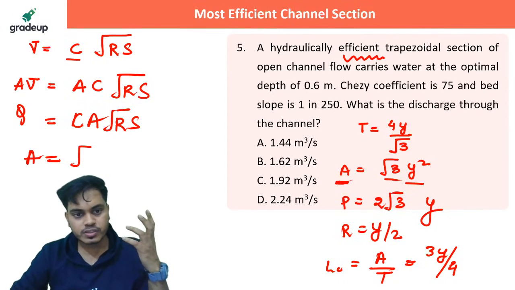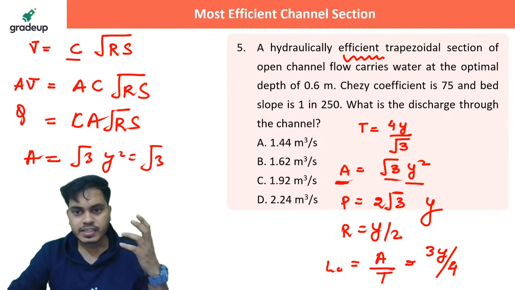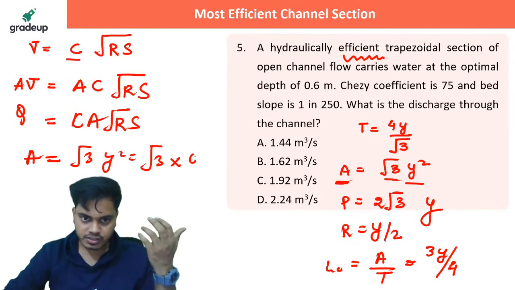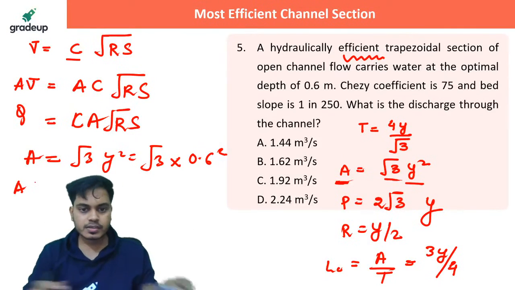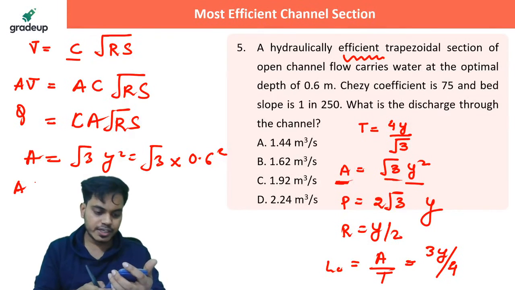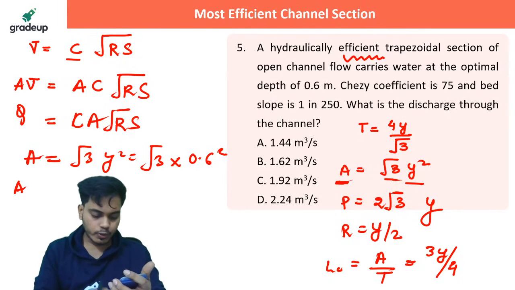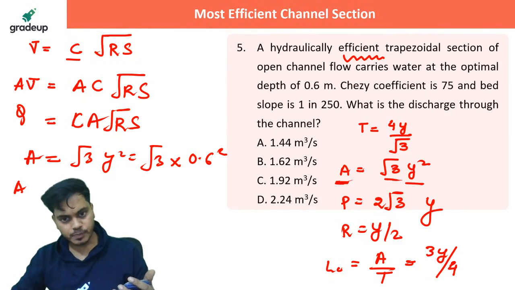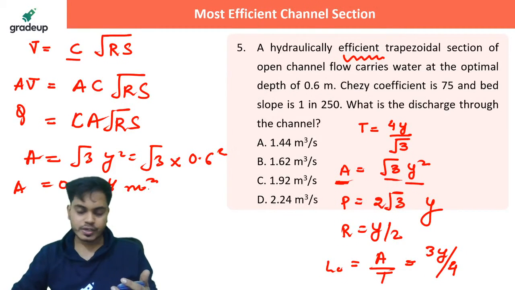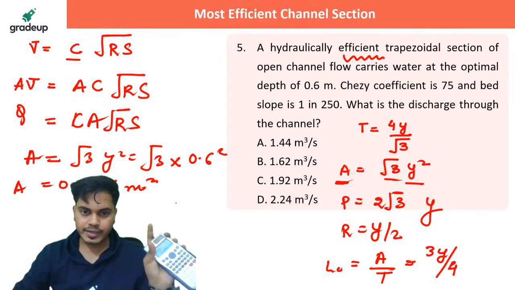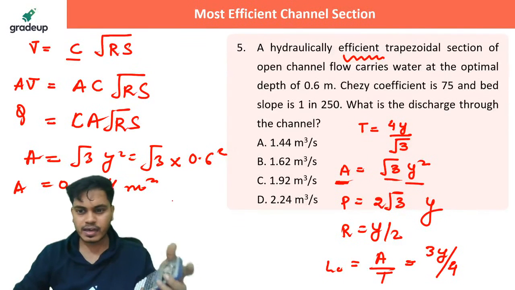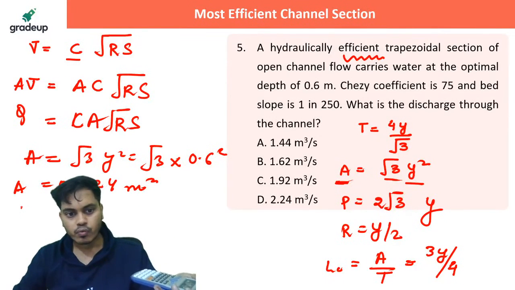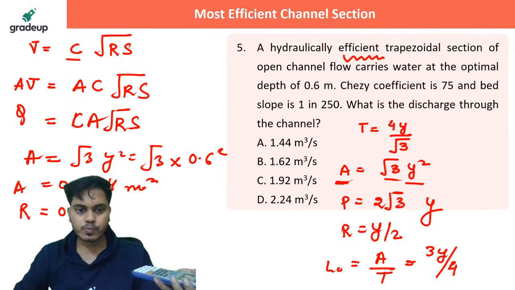So the area should be root 3 y square. Cool. So root 3, and what is the value of depth? It is 0.6. So 0.6 square. So from here, the area should be root 3 into 0.6 square, and guys, this should be 0.624 meter square. This is the area, right? What else? R is given to me. R is y by 2. So no problem. R would be how much? Y by 2 is 0.3 meter.